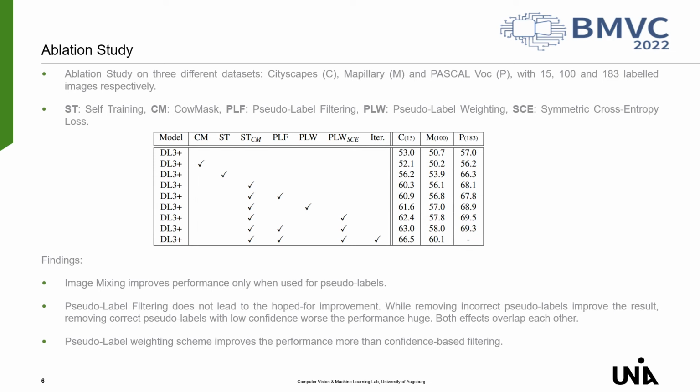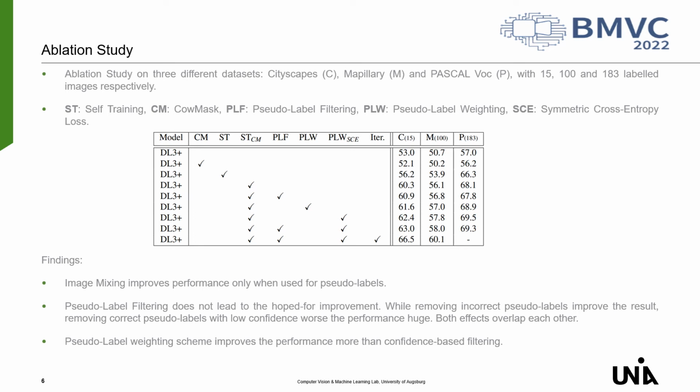Based on the findings concerning the pseudo-label filtering, we removed the most uncertain 20% of each class from the pseudo-label dataset. It can be seen that the performance improves only slightly at Cityscapes and Mapillary, while it becomes worse at Pascal. From the experiments, it can be concluded that a confidence-based filtering does not lead to the hoped for significant improvement. From the results, we finally conclude that the removing of incorrect pseudo labels leads to an improvement, but removing correct pseudo labels leads to a deterioration, and that both effects ultimately overlap.